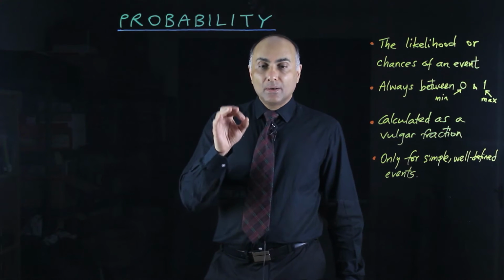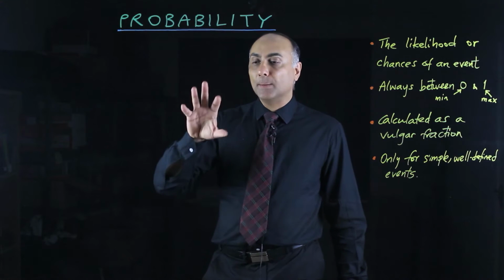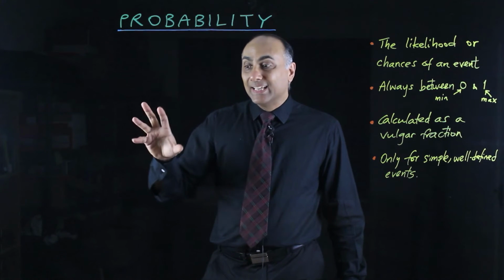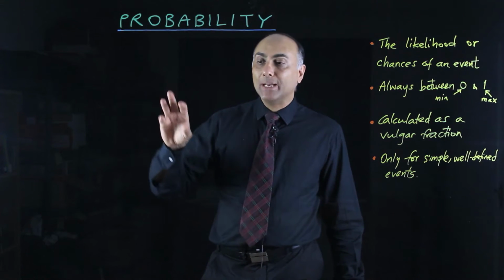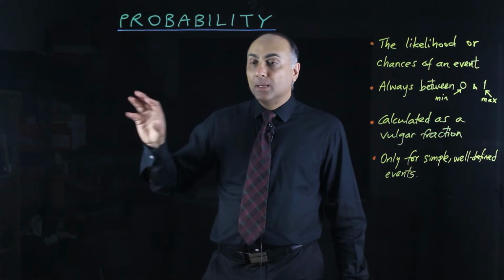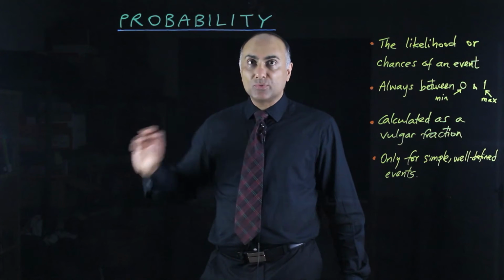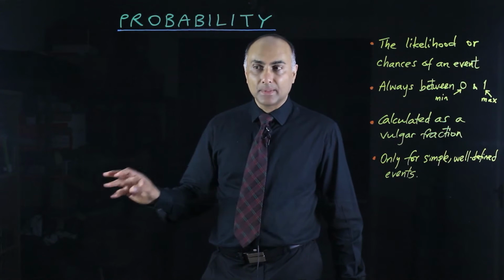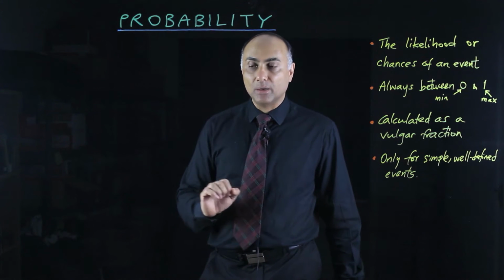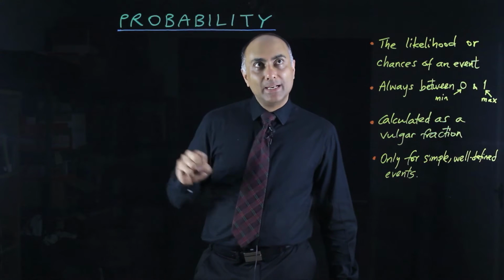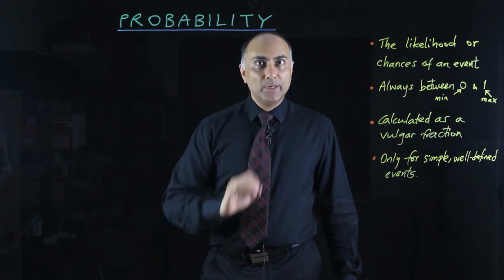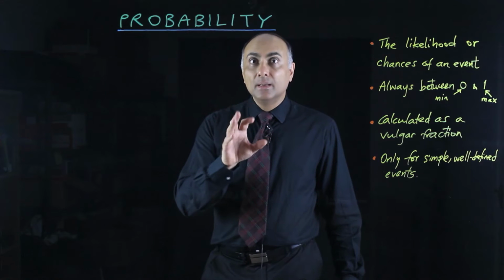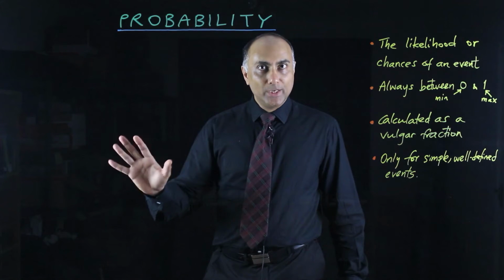Another common, clearly defined situation is colored marbles or balls in a bag. So you might put, let's say, some blue marbles, green marbles, red marbles in a bag, and you know how many of each color there are, and therefore you know what the total number of marbles is, and you pick out a marble at random. What are the chances that it was a green one? That's a very clearly defined and simple situation.